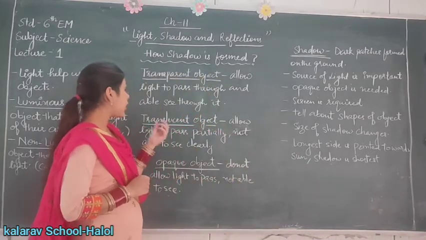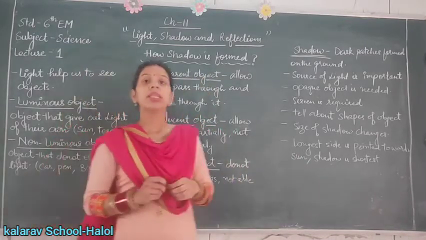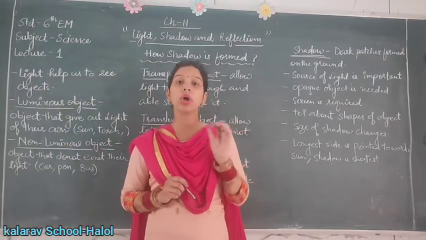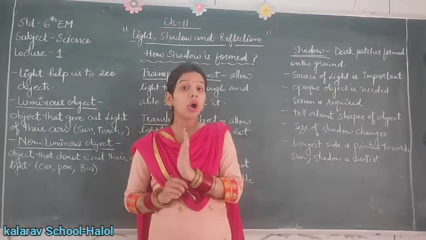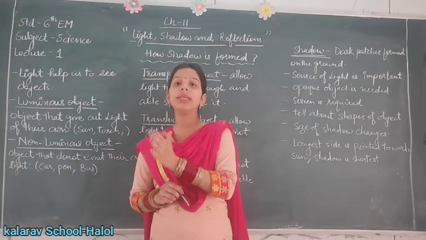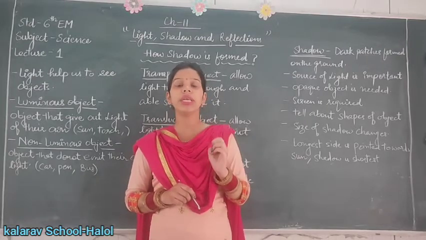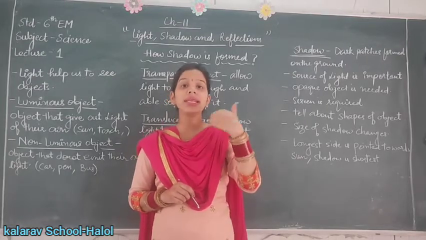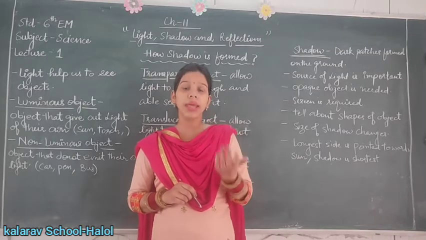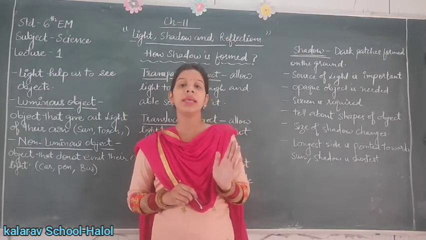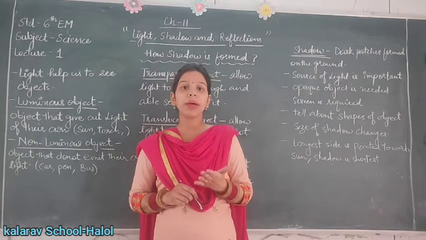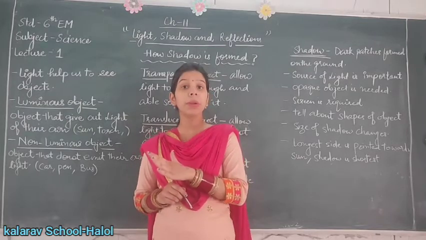Number 2, translucent objects. The translucent objects are the objects which allow light to pass through them partially, which means we can see the object through them but not clearly. For example, trace paper, sandpaper, butter paper.